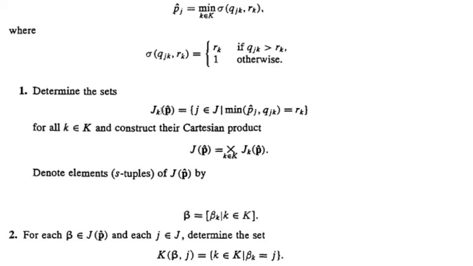So using Jk(P cap) we can construct a Cartesian product J(P cap). So J(P cap) is the Cartesian product of Jk(P cap), and s-tuples are denoted by beta. So in J(P cap), beta denotes s-tuples. Beta is the set of beta k such that k element of K, and for each beta element of J(P cap), suppose that it satisfies the equation beta k equal to j, then the set of all k in K such that beta k equal to j is denoted as K(beta, j).